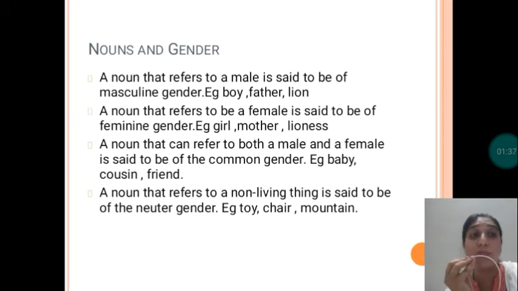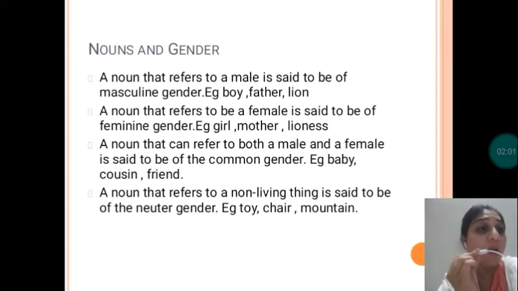We are not talking about male or female, but if the noun is a non-living thing, then that is said to be neuter gender. I hope you are clear. You can see the examples: toy, chair, mountains, all these are non-living things. So they are said to be neuter gender.